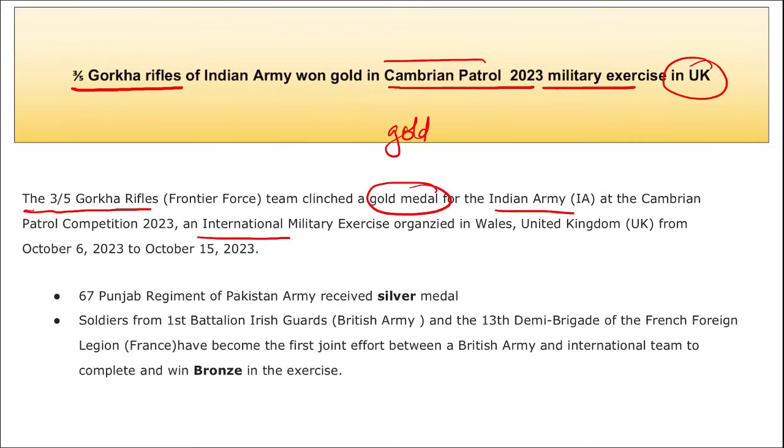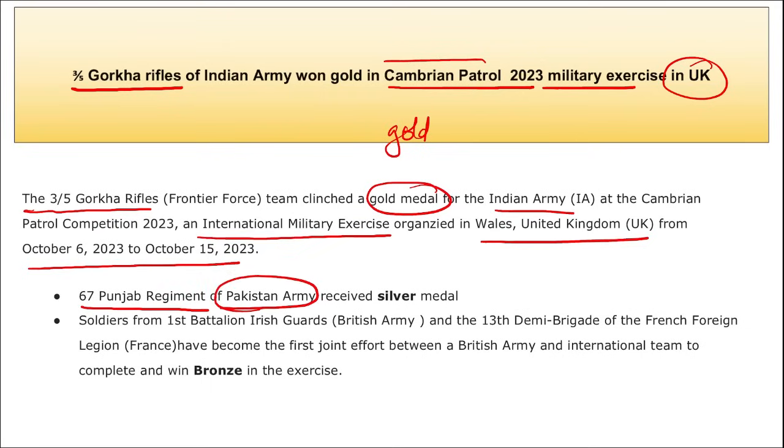This is an international military exercise that was organized in Wales, UK. It was from 6th to 15th of October, and in this the gold medal was received by 3-5 Gorkha Rifles, and 67 Punjab Regiment of Pakistan Army received the silver medal here. So who won the gold? Gorkha Rifles of Indian Army, and 67 Punjab Regiment of Pakistan Army won the silver medal in this Cambrian Patrol